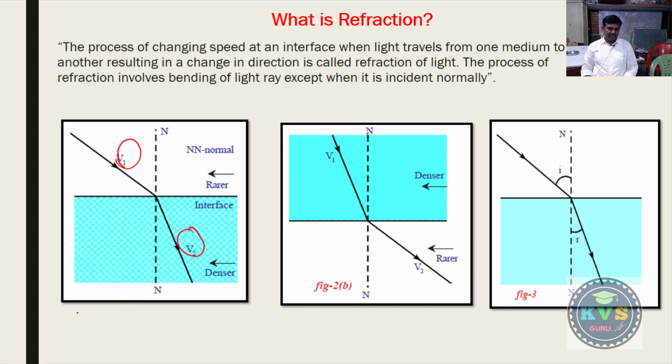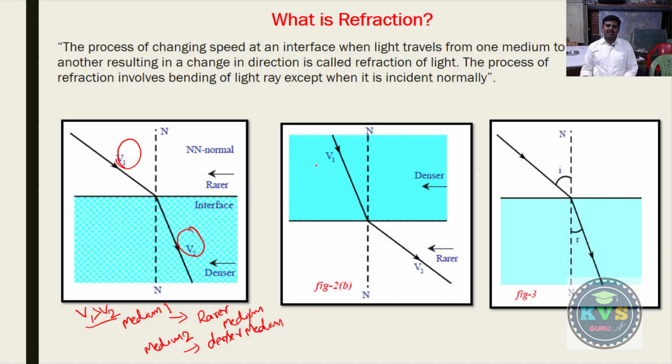If V1 is greater than V2, then medium 1 is called rarer medium, and medium 2 is called denser medium.